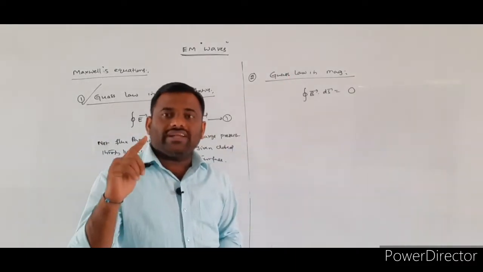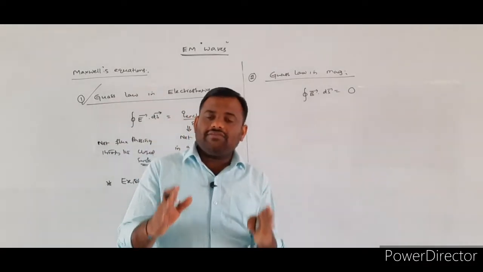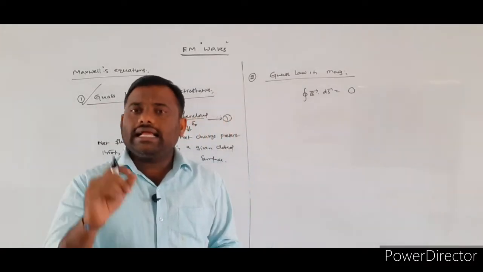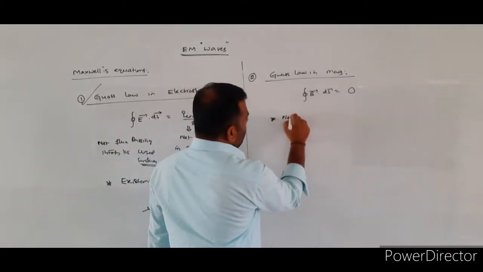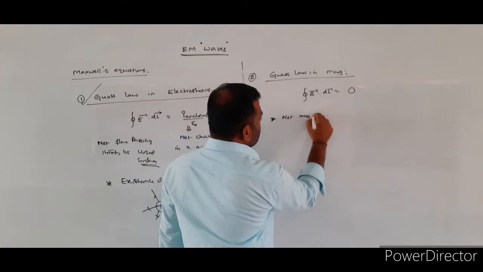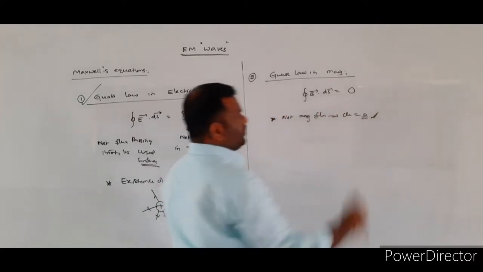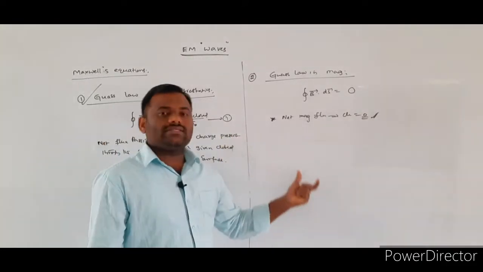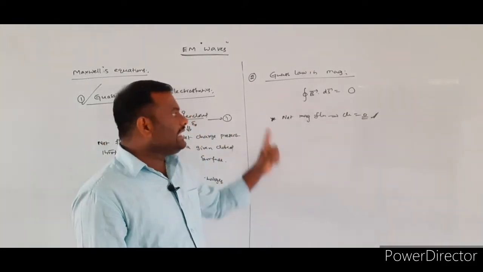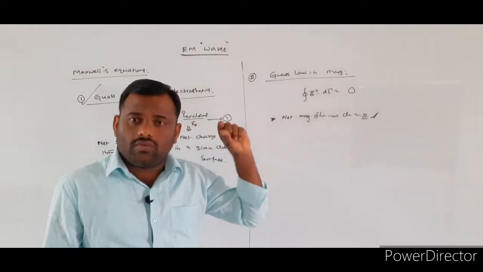If you take any closed surface in the given magnetic field region, the net magnetic flux passing through any closed surface is equal to 0. According to the Gauss law in magnetism, the net magnetic flux passing through any closed surface is equal to 0.